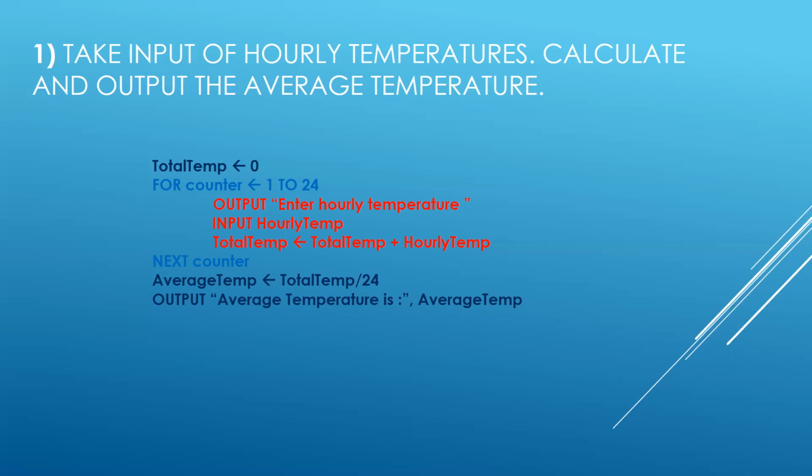The first input taken in early temp is added to total temp, and then it is written back to the variable total temp. So in this manner, the work will be done 24 times, and the values that are input by the user are added up and stored repeatedly. For the 24 inputs that are being taken, all the inputs are being taken, calculated, and then stored back into the same variable total temp.